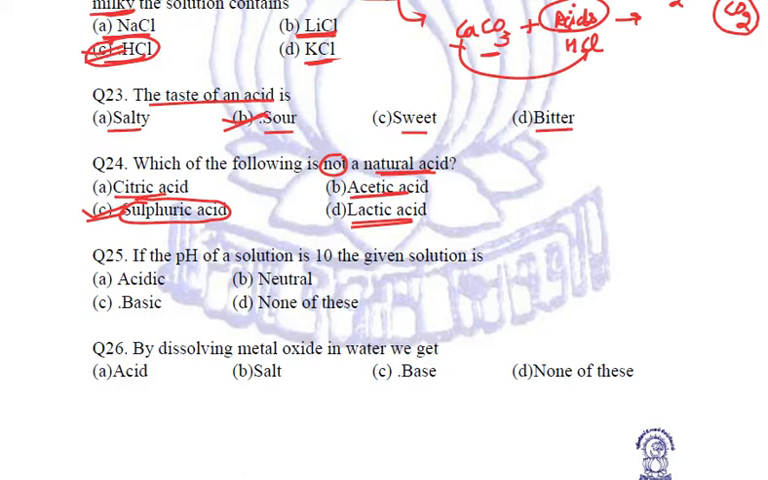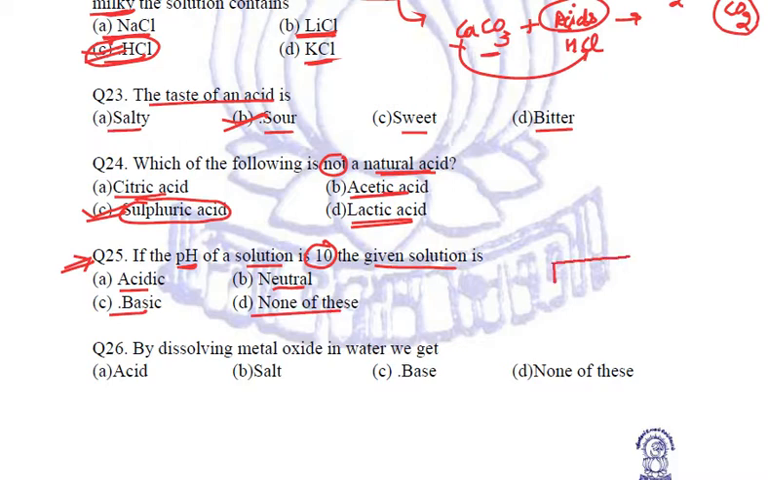Okay. Next question. Now this question, one question you will definitely get out of pH. Let us see. If the pH of a solution is 10, then the given solution is acidic, neutral, basic, or none of these.